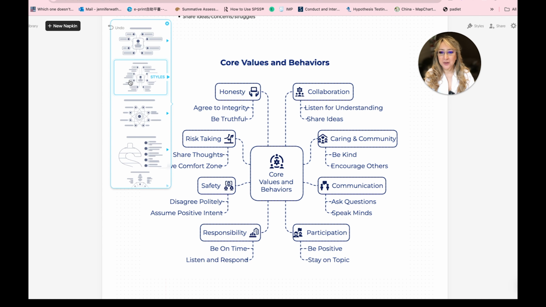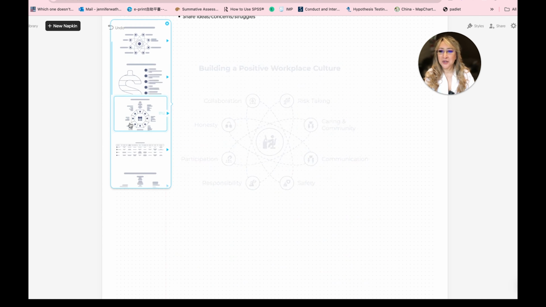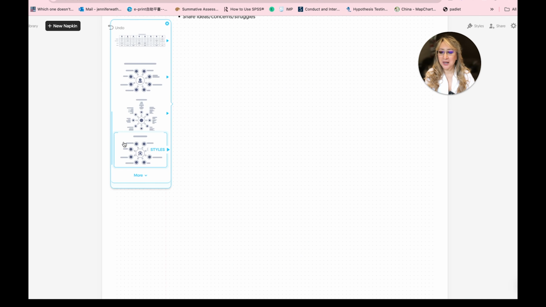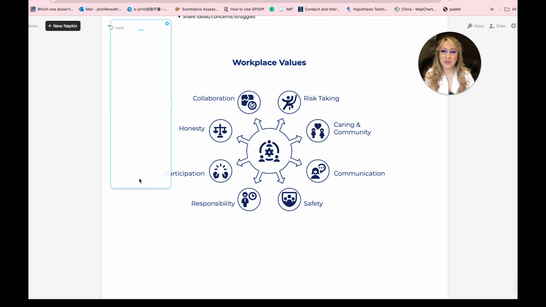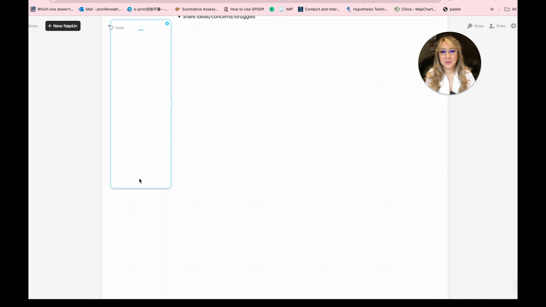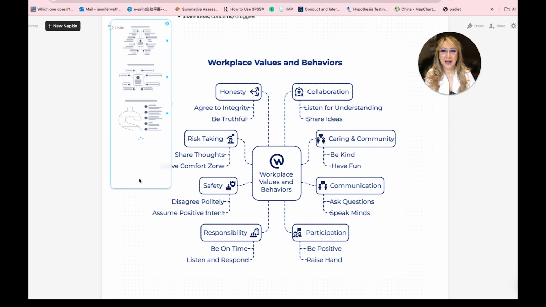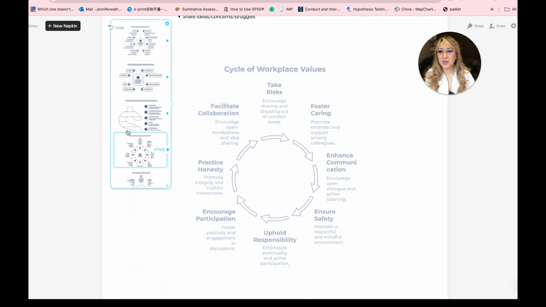So we talked about honesty, risk taking. Now there's a new function on Napkin here which I absolutely love. If you scroll all the way down to the bottom, it says detail level. Well, I'm going to say detailed, and I'm going to say stay closer to my text. And you can specify the visual, but I'm not going to. This means it's going to stay closer to the text so that there's going to be less confabulation, and then I don't have to copy and paste so much work.